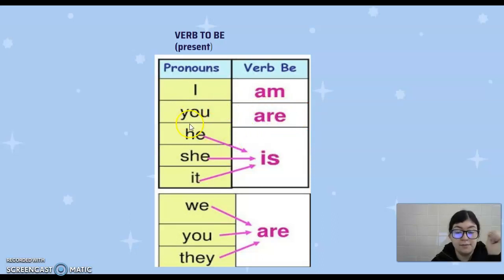Con he, con she y con it, siempre vamos a utilizar is. He is, she is, it is. Con we, con you, ustedes y con they, ellos, siempre vamos a utilizar are. We are, they are, you are.